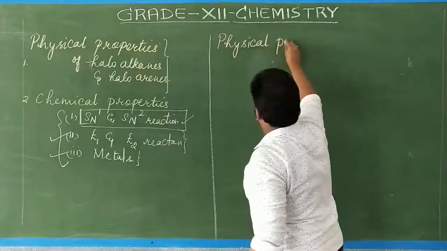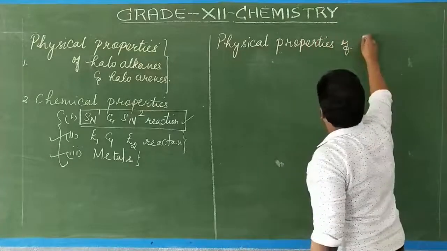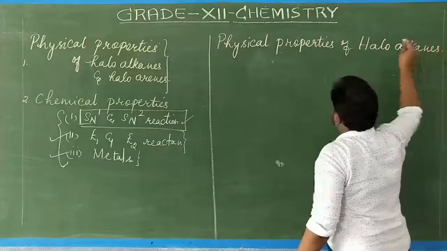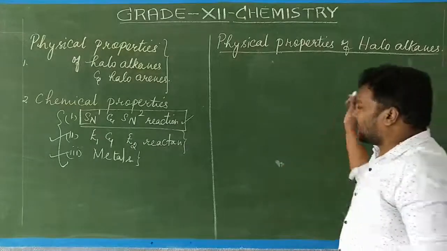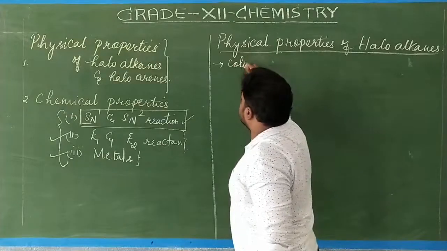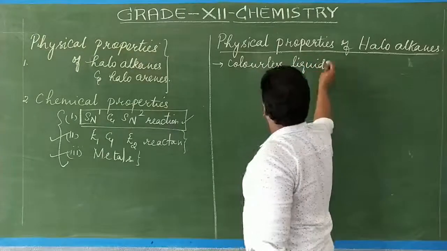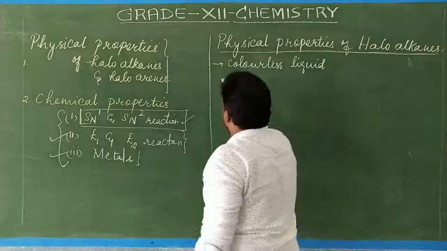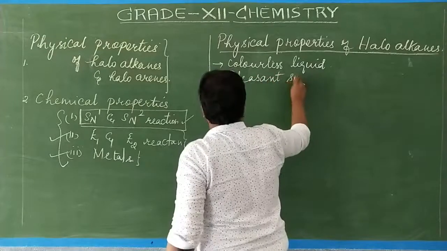Physical properties of haloalkanes we will study. The first property is that haloalkanes are colorless liquids, so you cannot see any color in them.